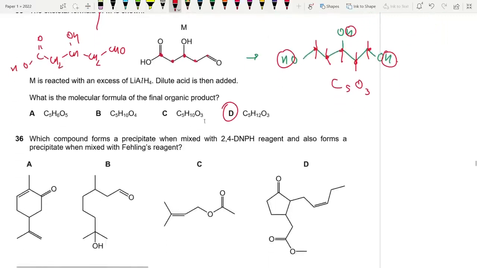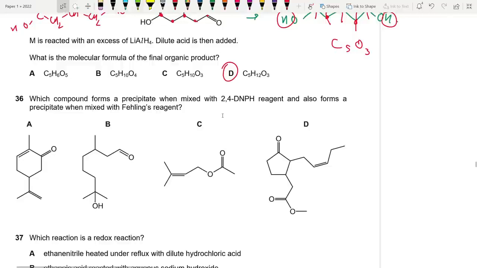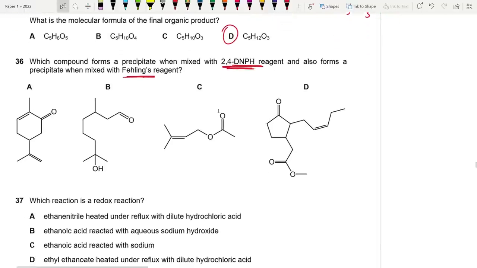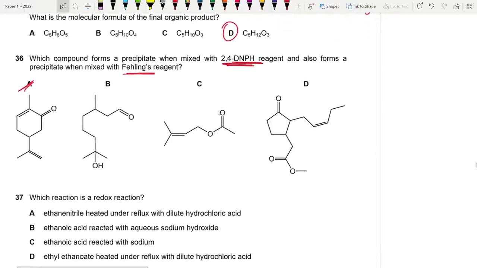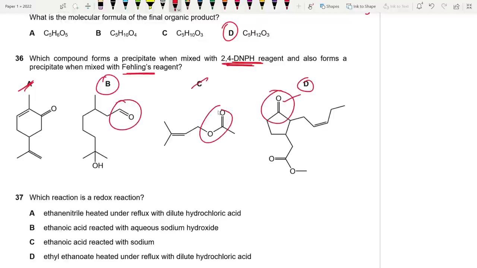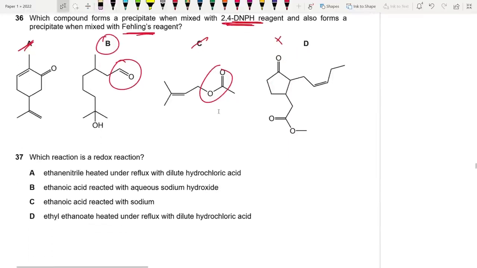Okay. 36. Which compound forms a precipitate when mixed with 2,4-DNPH and also forms precipitate when mixed with Fehling's? Okay, so it's a carbonyl, aldehyde or ketone, and Fehling's. So it has to be an aldehyde. A is wrong, no aldehyde group present. B is the correct answer because aldehyde, which gives a positive test. C is wrong because this is an ester. D is wrong because it does react with 2,4-DNPH, but the ketone does not react with Fehling's. B is the correct answer.